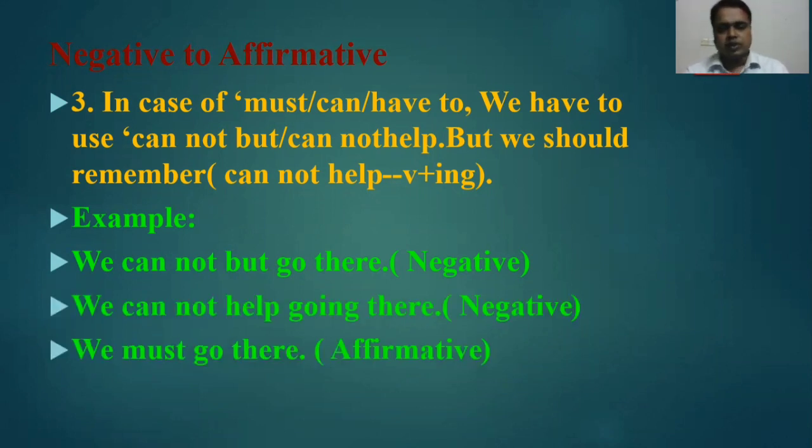We must go there. So, we have learned 2 rules here in case of "must": "cannot help" or "cannot but." So here, instead of "cannot but" or "cannot help," we will use "we must." Okay, so we will use "must." If we get "cannot but" or "cannot help" in the negative sentence, in that case we have to use "must." Okay, so I think it is clear to you.